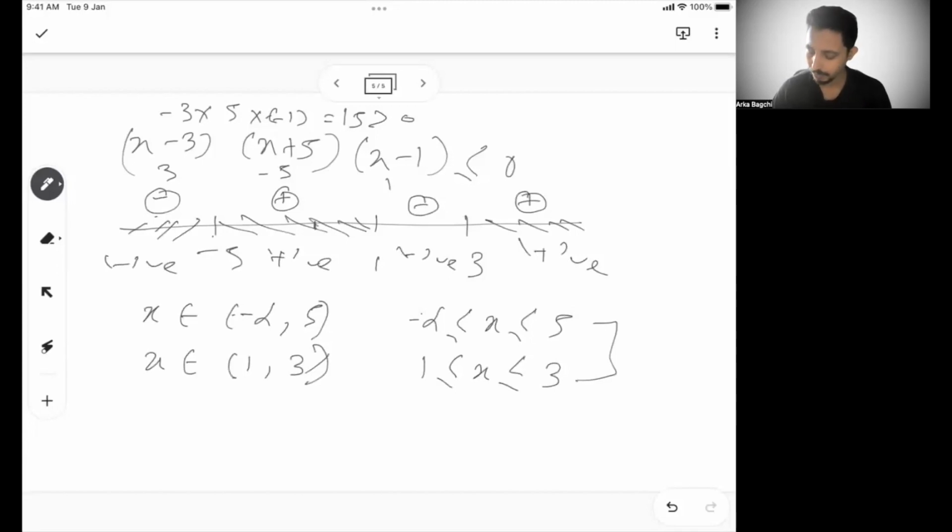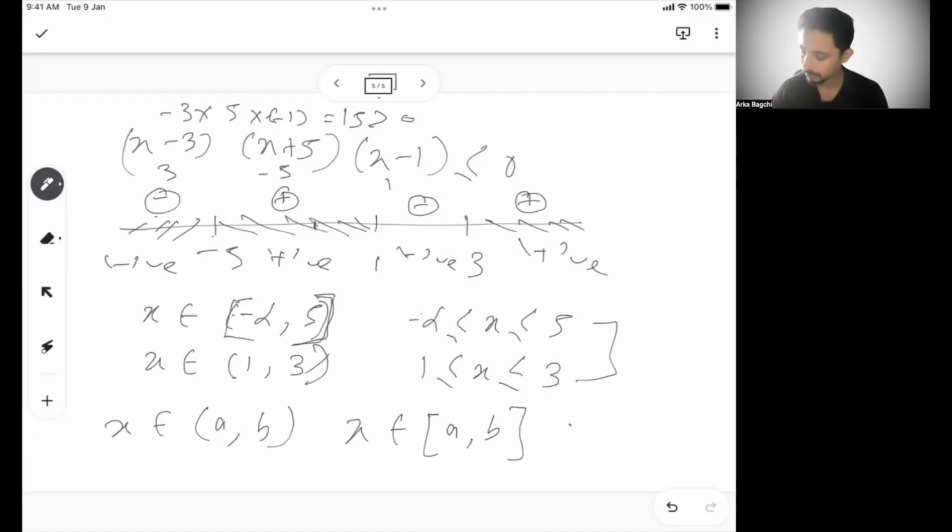Again, recall the difference between the first bracket and the third bracket. This will ideally be a third bracket. If I say x belongs to (a, b) with first parentheses, that means a and b are not included. When I say x belongs to [a, b] with third parentheses, that means a and b are included. Similarly, with a in first parenthesis and b in third parenthesis, a is not included, b is included.